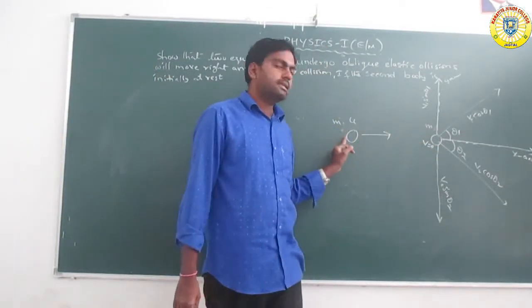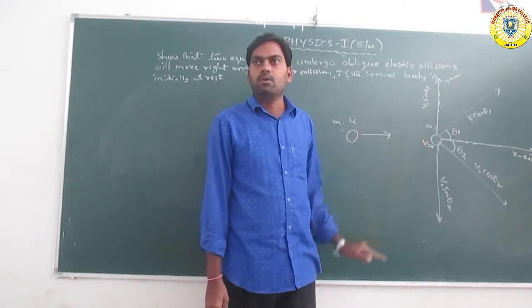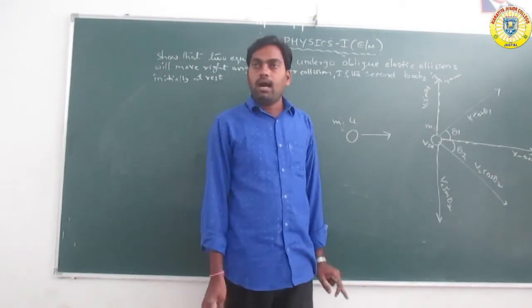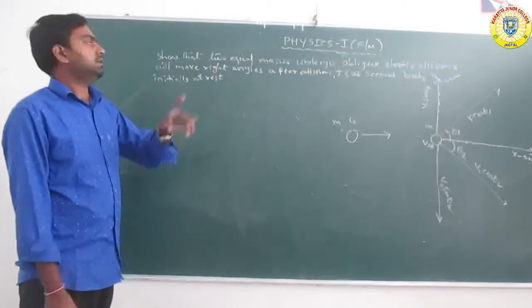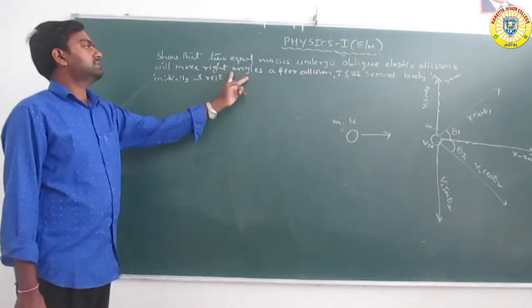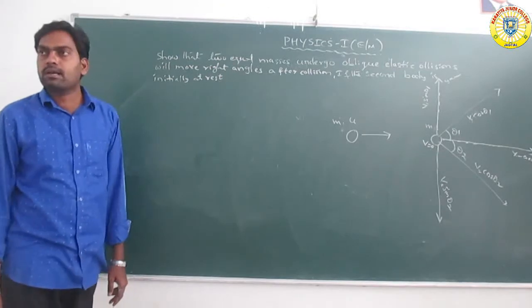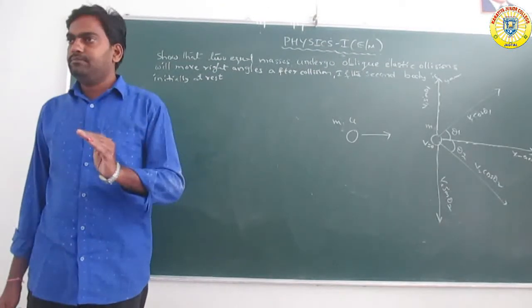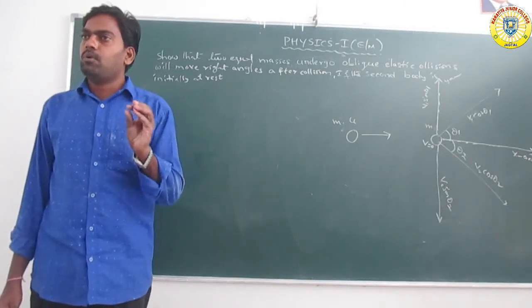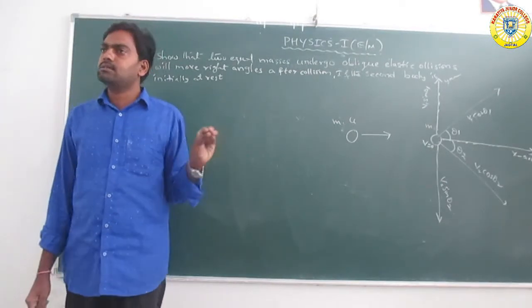Another body comes with some velocity and collides with it. After collisions, now prove that they move at right angles to each other, 90 degrees apart. So consider two bodies having the same masses.